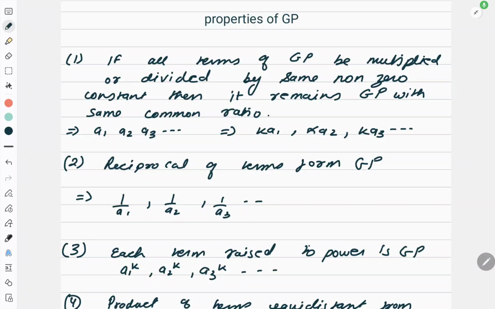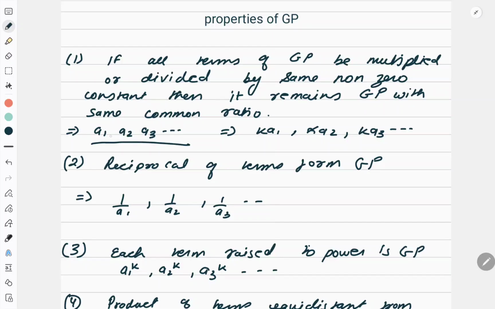Let us discuss some properties of GP. Now, what are the main properties? If all terms of GP are multiplied or divided by some non-zero constant, then it remains in GP with the same common ratio. Okay, what does it mean?